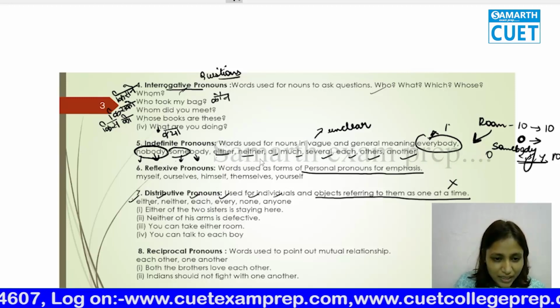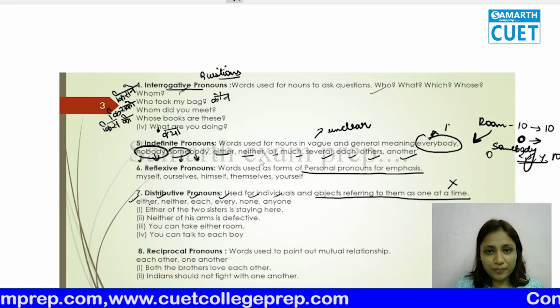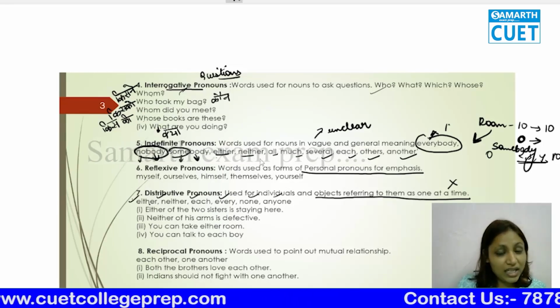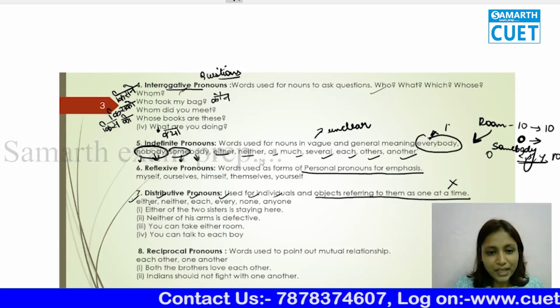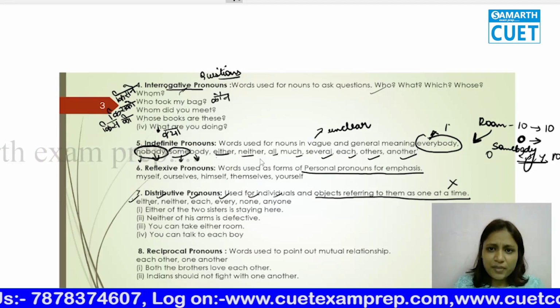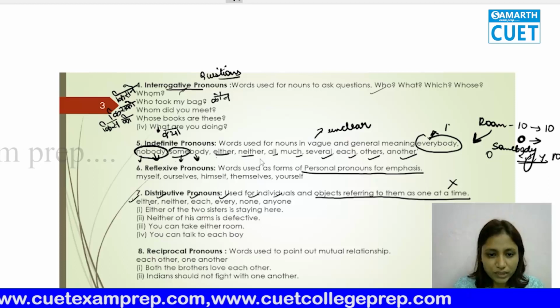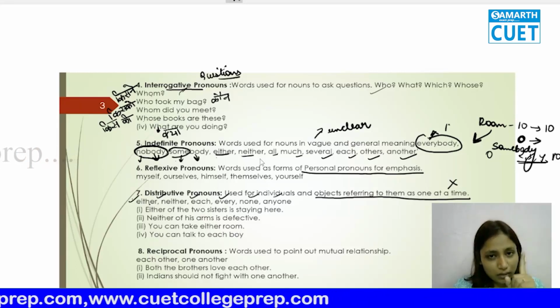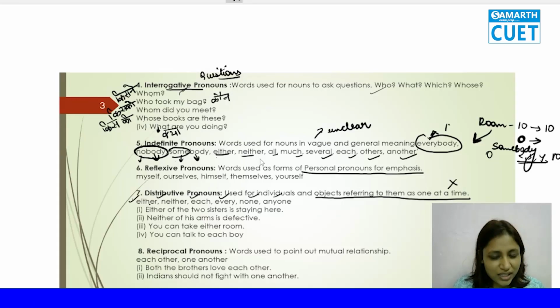So what happens? Either means इनमें से कोई, that means either of them, just one person, ये या फिर ये. Neither means ये भी नहीं और ये भी नहीं. Each means each, हर एक. Every means everyone, every means all of. None, कोई नहीं. Anyone, just a single person, सब में से कोई भी एक. So either of the 2 sisters is staying here. Now you see, first we are using either.